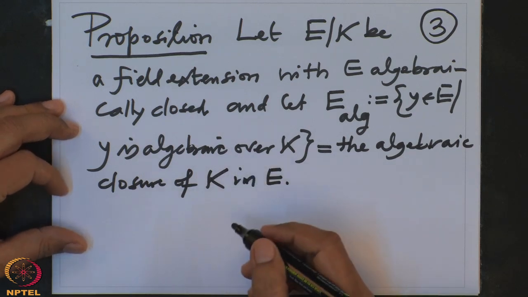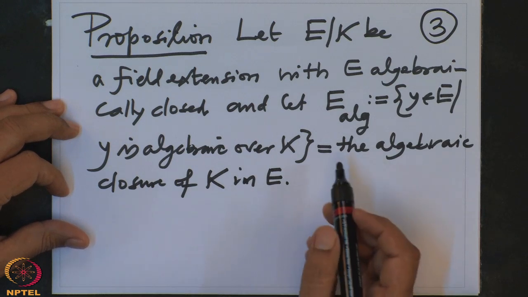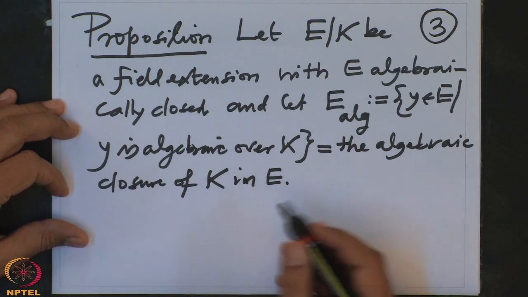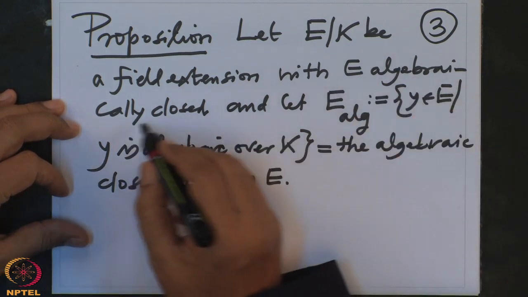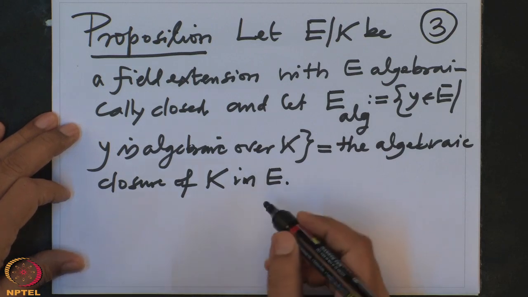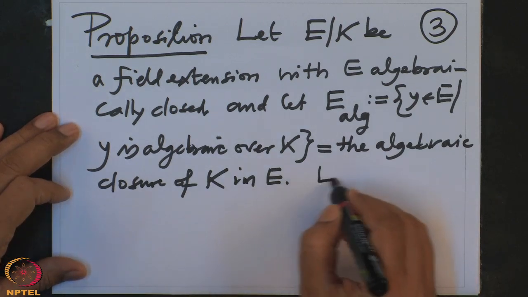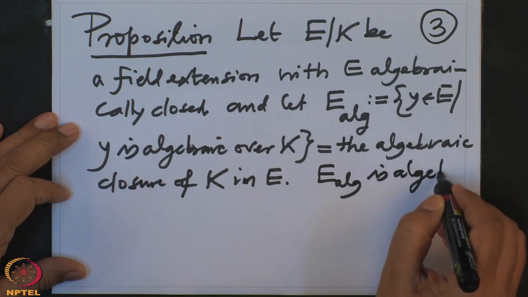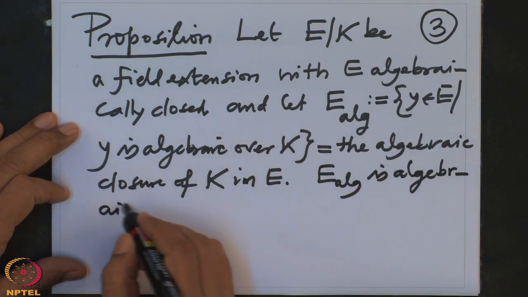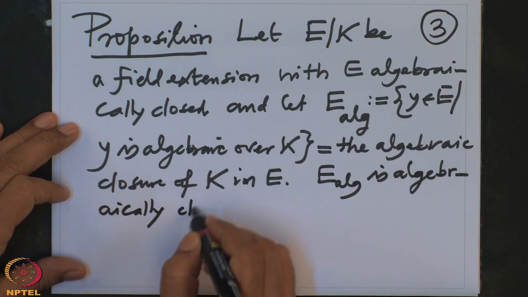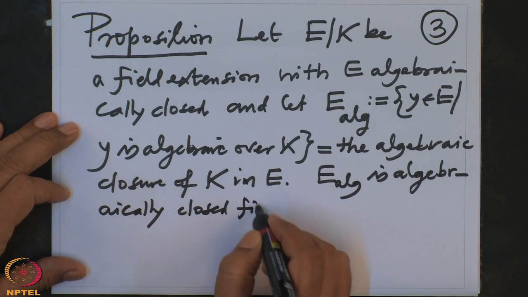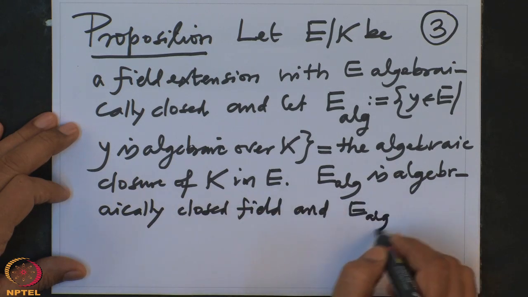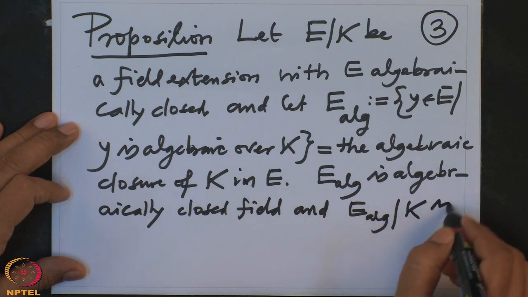We have seen that the algebraic closure is a subfield, and now the assertion says that if E was algebraically closed, then E_alg is an algebraically closed field, and obviously E_alg over K is an algebraic extension.